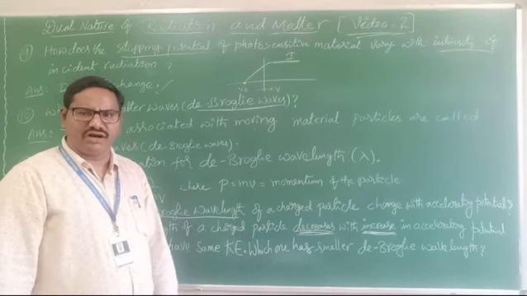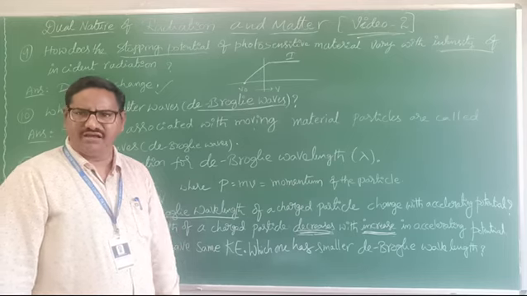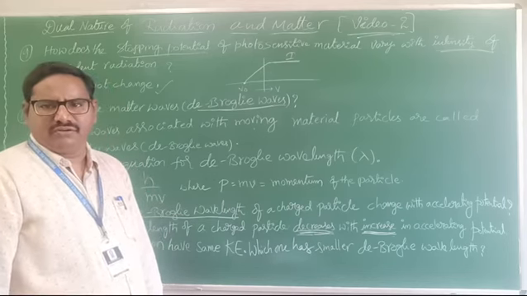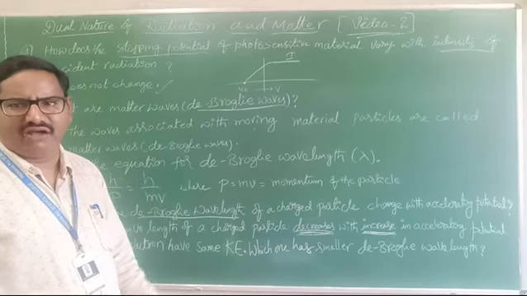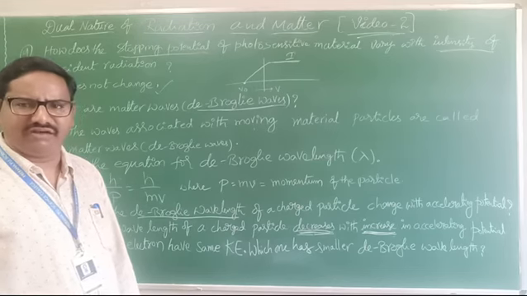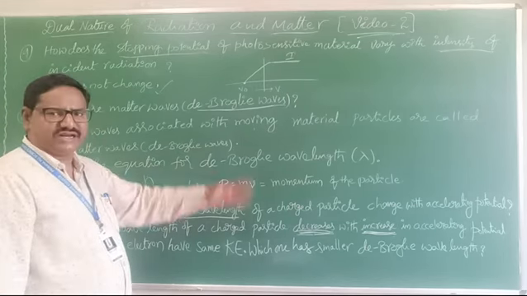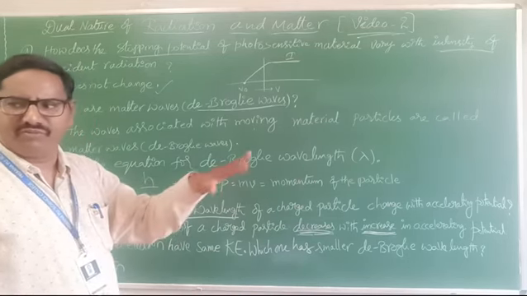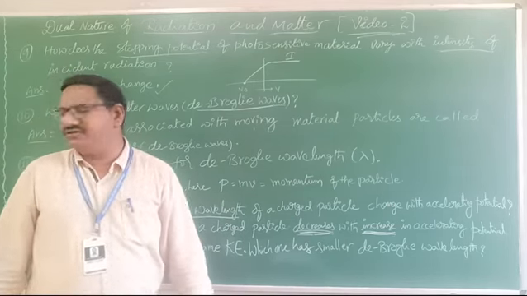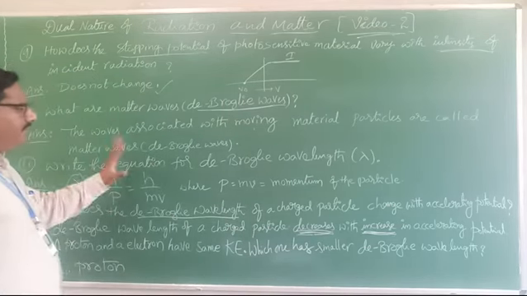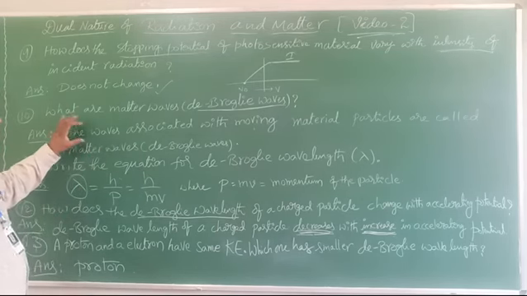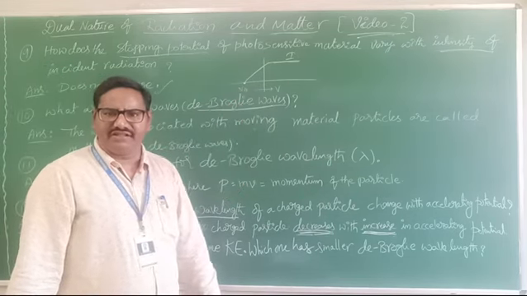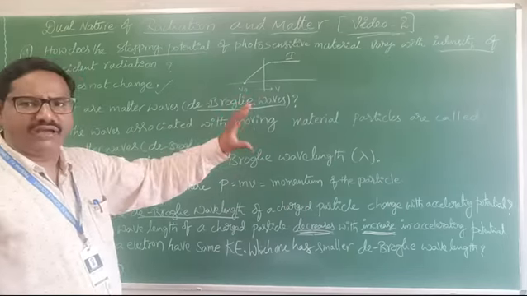Elementary particles, which release the waves. Basically we know 3 elementary particles: electrons, protons and neutrons. But not just those 3, we have many, up to 15 elementary particles in nature. Here de Broglie considered the elementary particles which release waves while they are moving, and those are called de Broglie waves or matter waves. Very simple definition: the waves associated with a moving material particle are called matter waves.